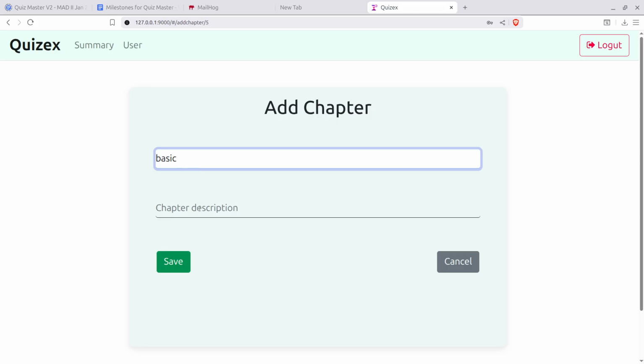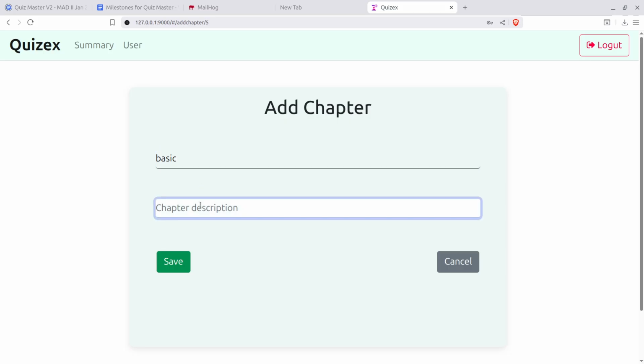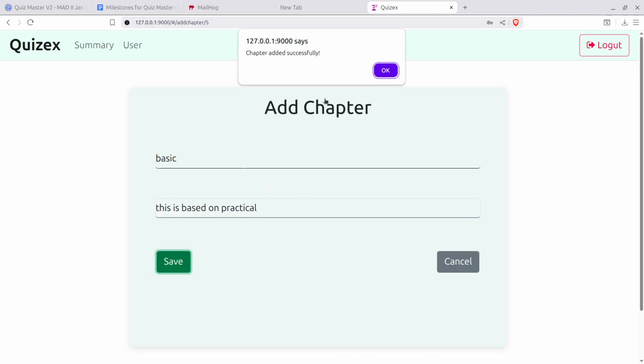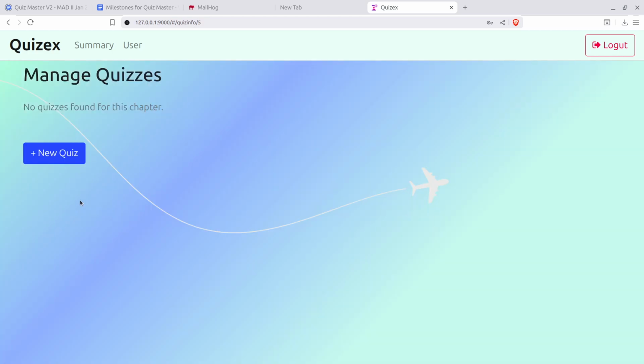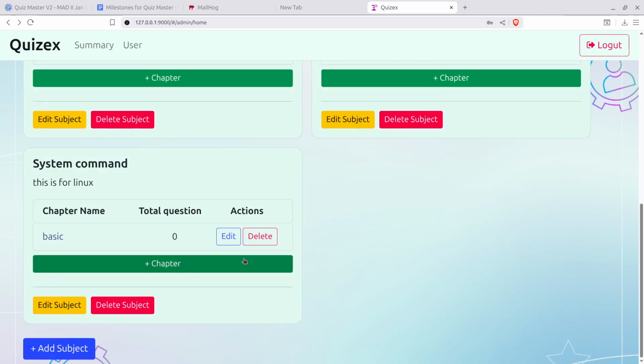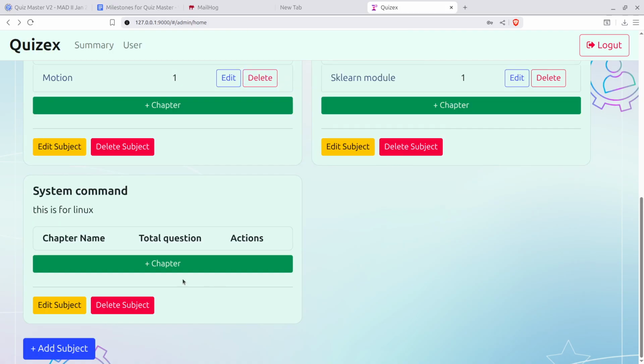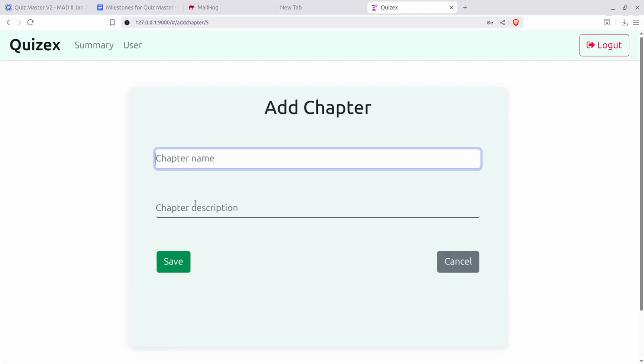Basic, I can run. Okay. So the description I put is based on practical. So sub chapter added successfully. So subject added successfully. Inside the subject, we recently added the chapter. So inside the chapter, we are able to read the chapter. We are able to delete the chapter. Let me delete the chapter. So the chapter is deleted. Now let me add a new chapter again,